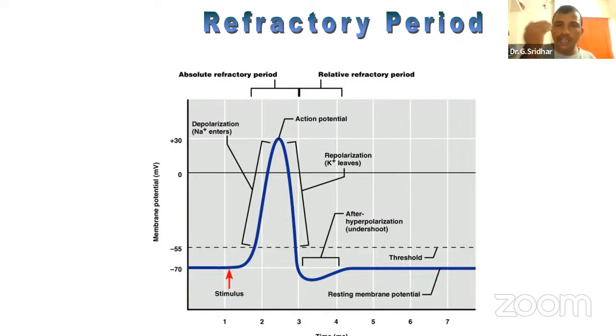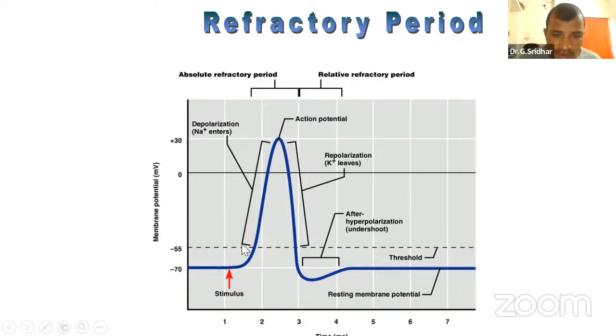If it is above minus 55, it will generate the action potential. If you give a small stimulus, it won't generate. If you give a stimulus which can generate the action potential, that is called threshold potential. To get the action potential, you need a minimum strength or minimum potential, that is called threshold potential.